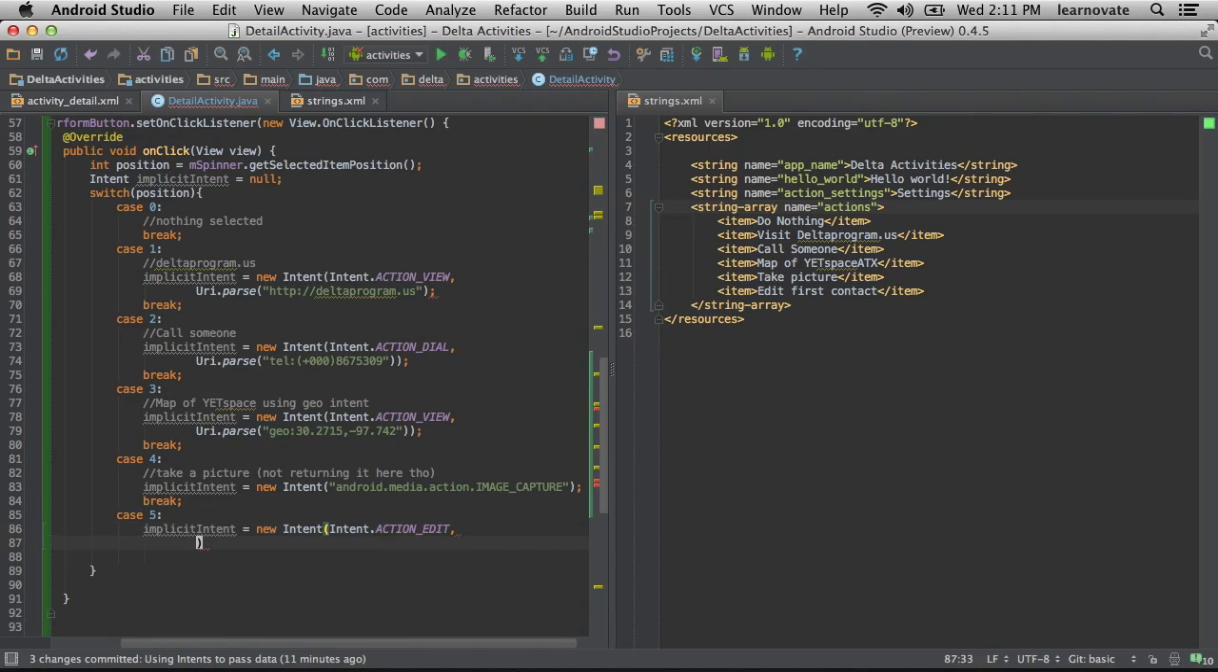We can even specify not just go someplace, but a more vague content type, and with that action, we can say not only go to this user, I want to edit this particular piece of content.